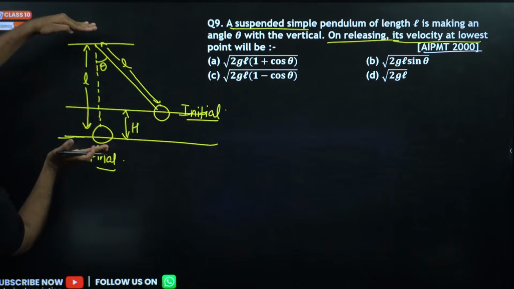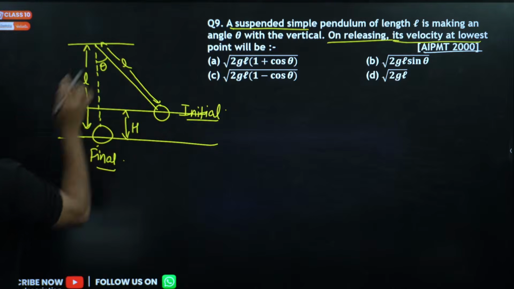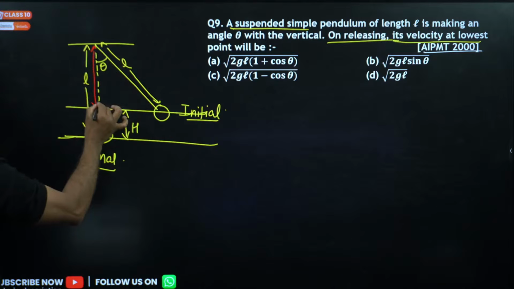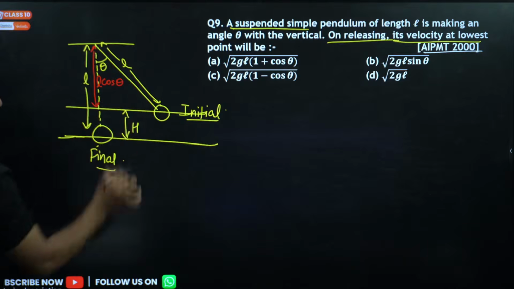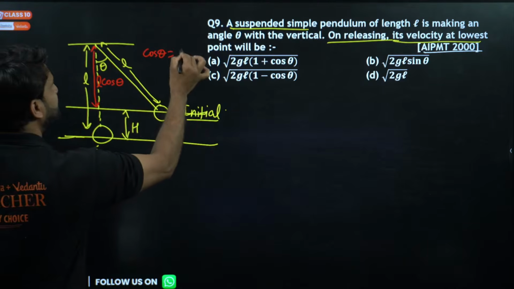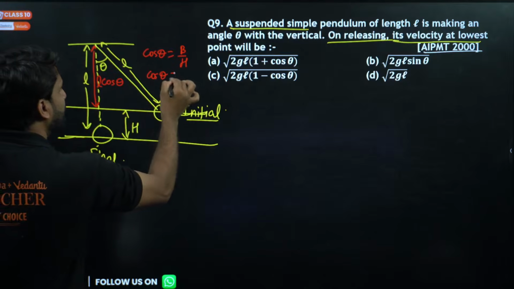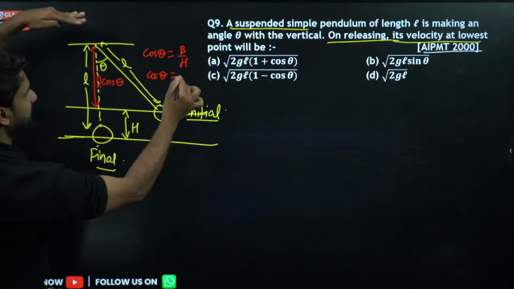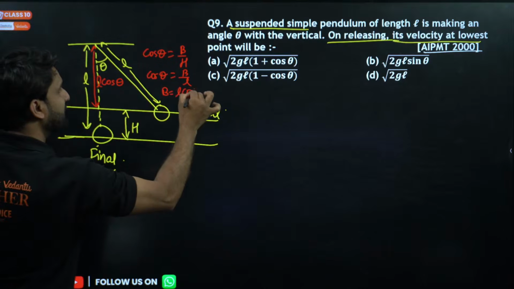Can you see? This is L here, and this is L here. This height will be L cos theta, because in cos theta, cos theta is equal to base by hypotenuse. If we consider this as base, the hypotenuse will be L, so base will be equal to L cos theta.